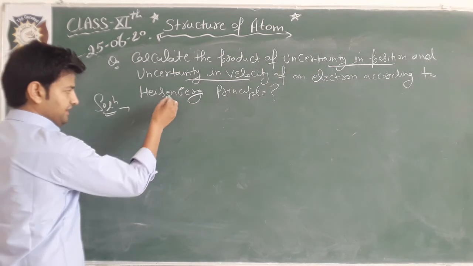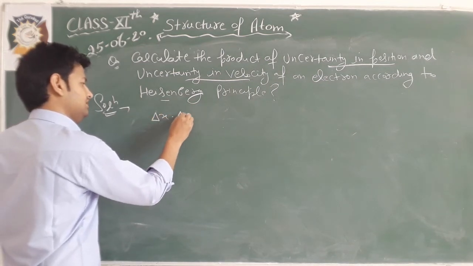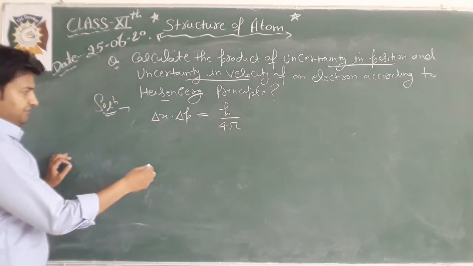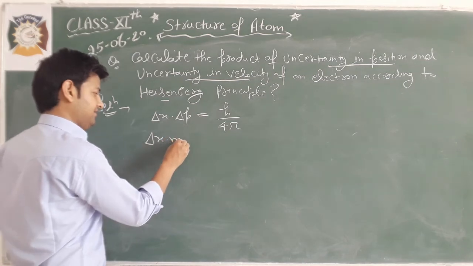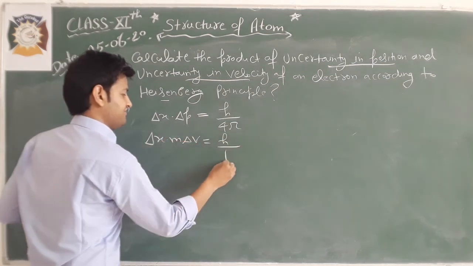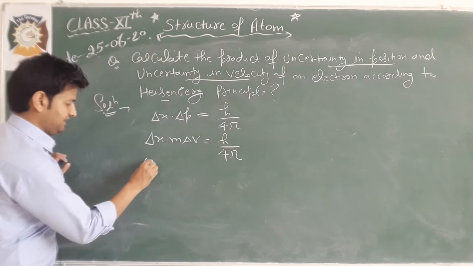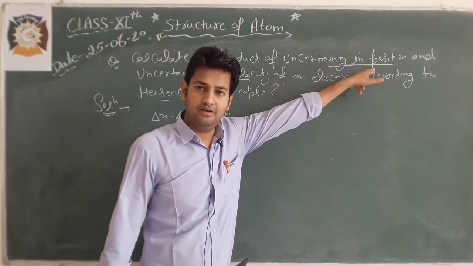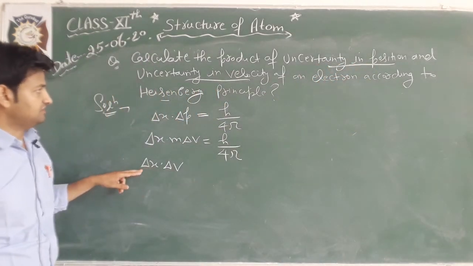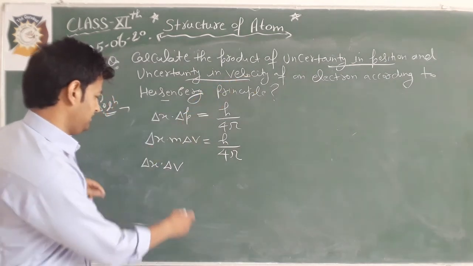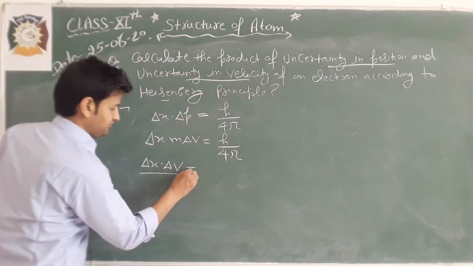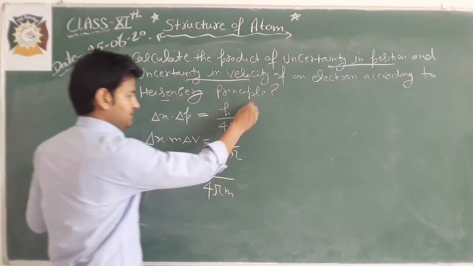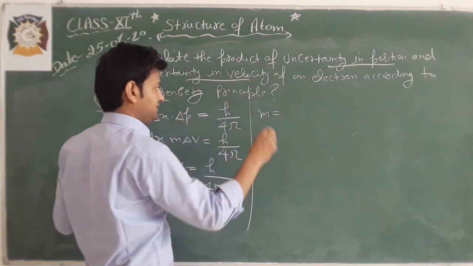So according to the Heisenberg principle, delta x into delta p will be nearly equal to h upon 4 pi. That is delta x into m into delta v is equal to h by 4 pi. So you can calculate delta x into delta v. This is what has been asked: the product of uncertainty in position multiplied with uncertainty in velocity. It will be equal to h by 4 pi into m. We know the mass of the electron because it is for the electron.